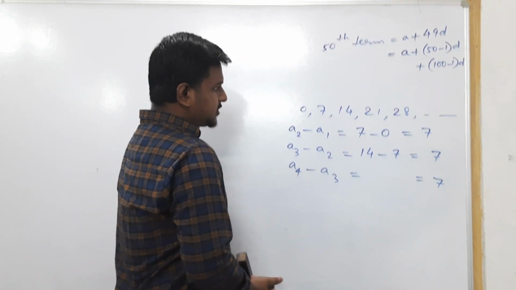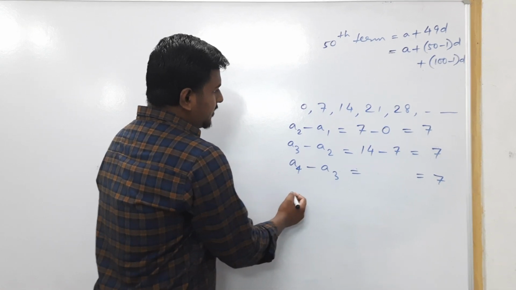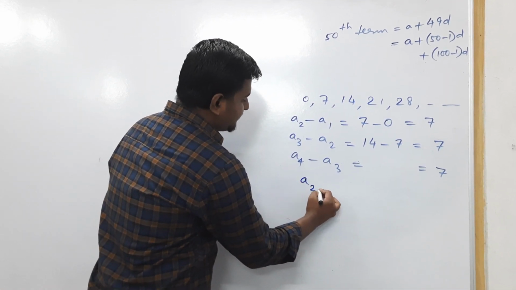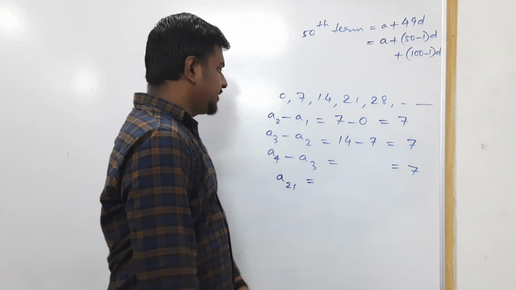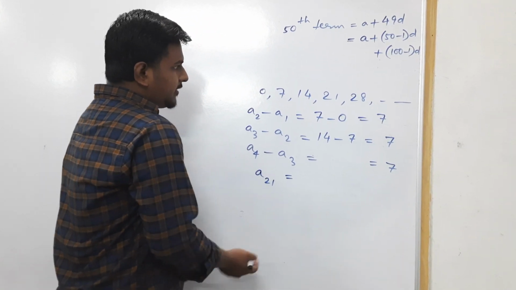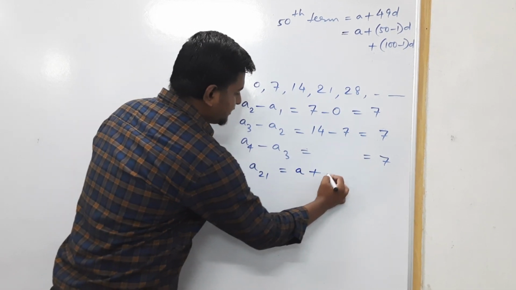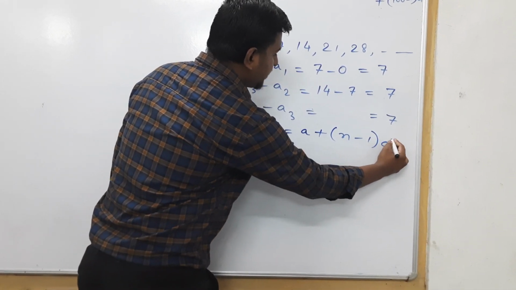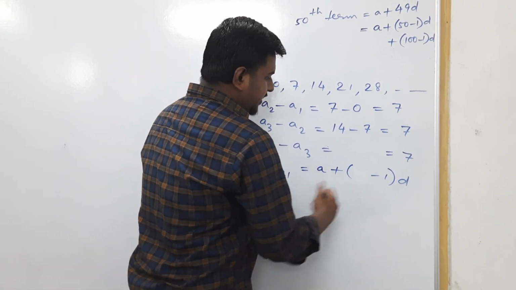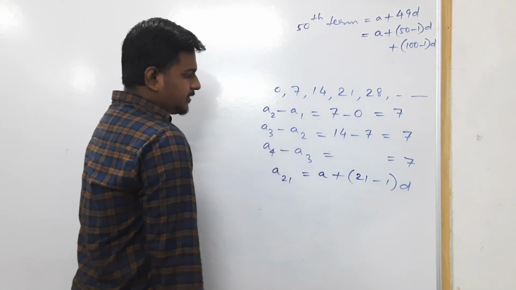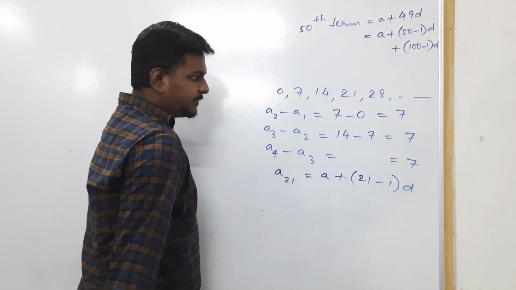Now if we wish to find the 21st term of this AP, then we just need to use the formula A plus n minus 1 into D. What is the value of n? The value of n is 21. So in the next line we will put 21 in place of n.